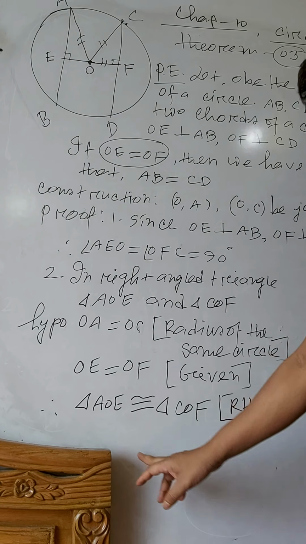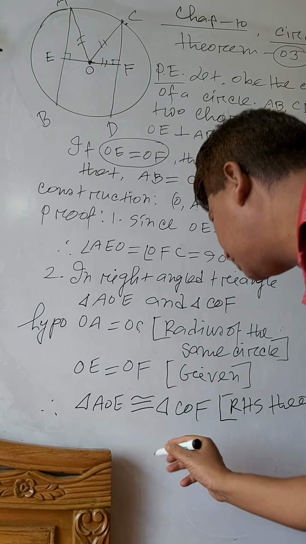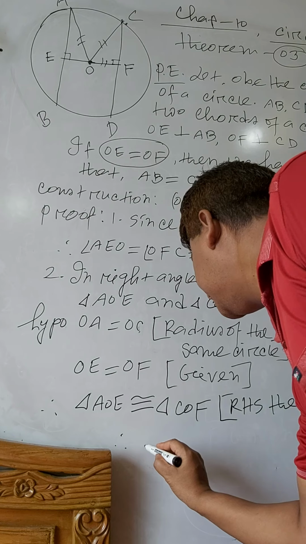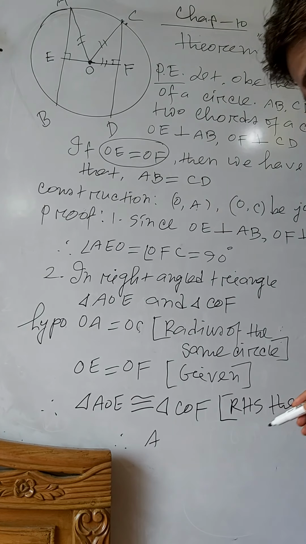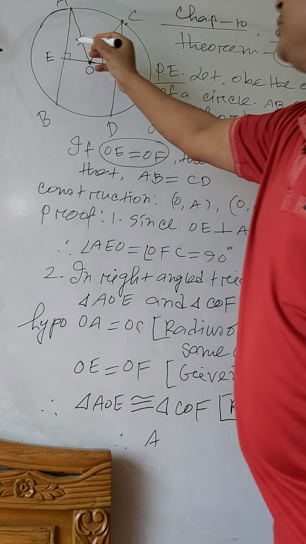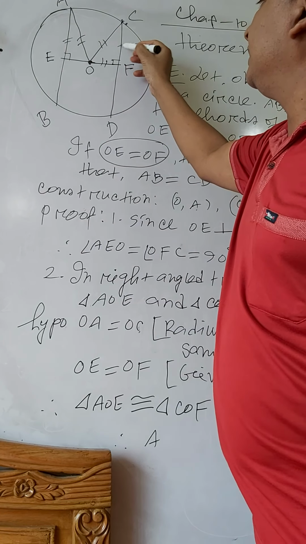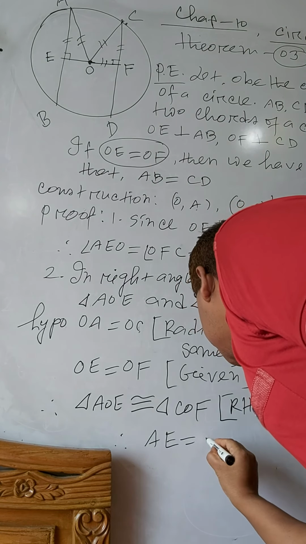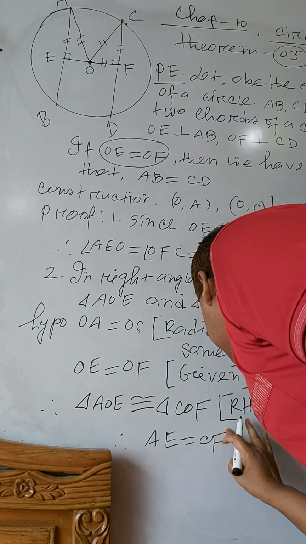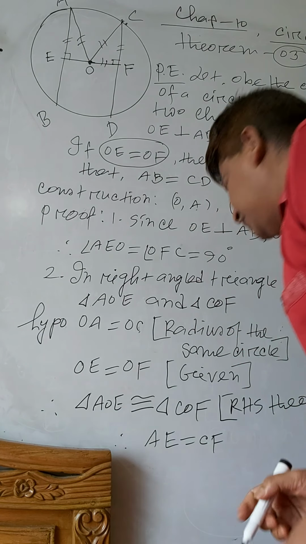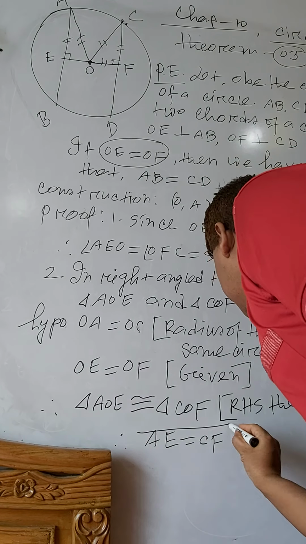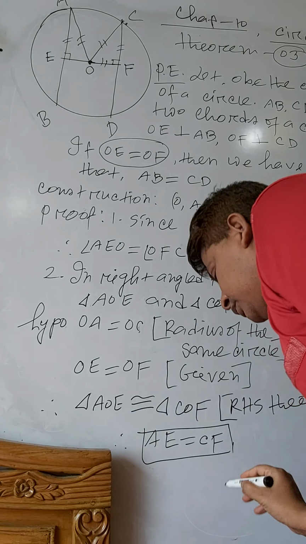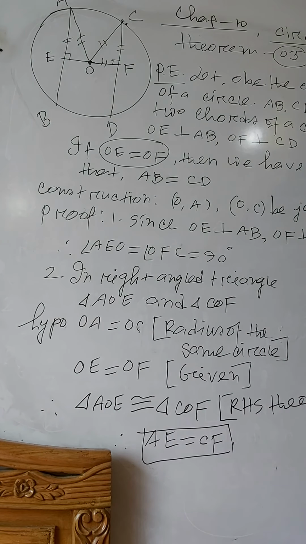Therefore, since the two triangles are congruent, AE equal to CF.